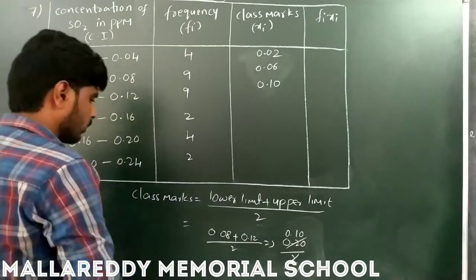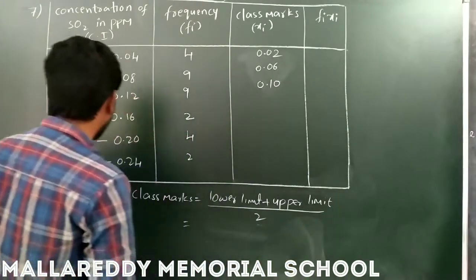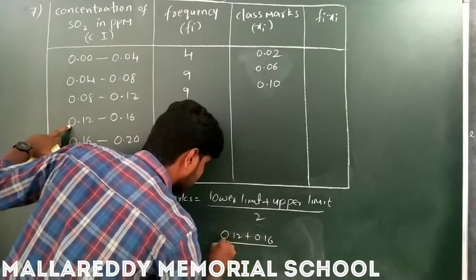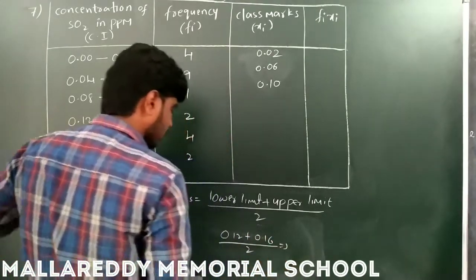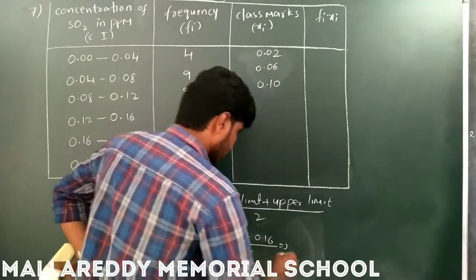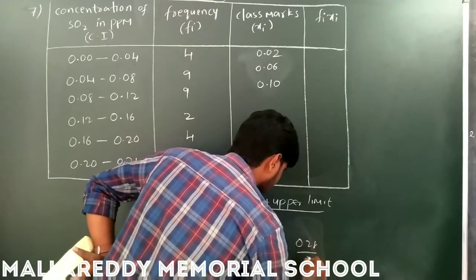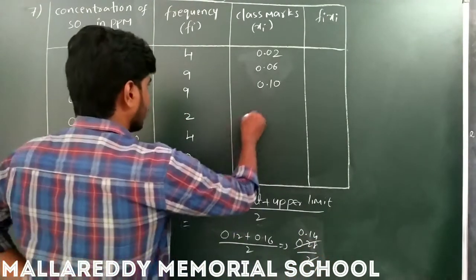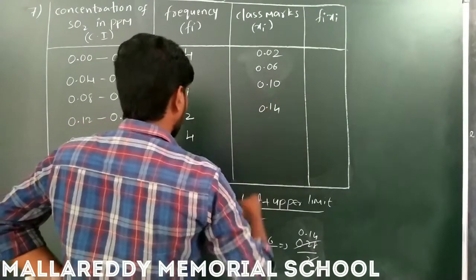Next, coming to the fourth one: 0.12 plus 0.16 by 2. It is 0.28 by 2, which is 0.14. So 0.14 is the class mark.